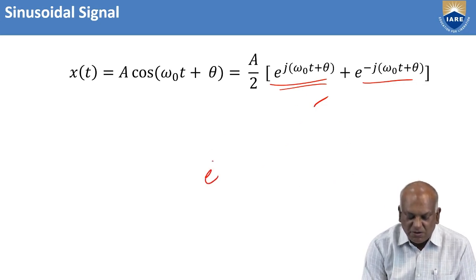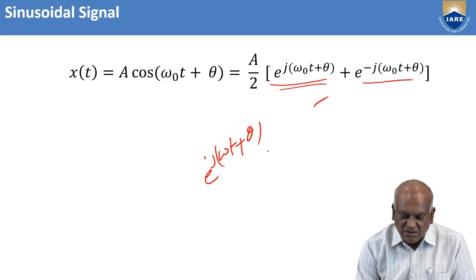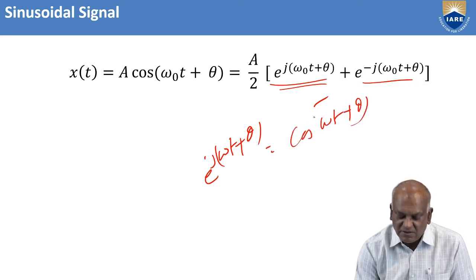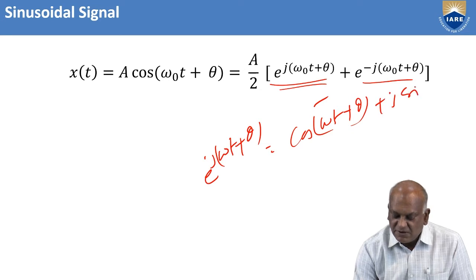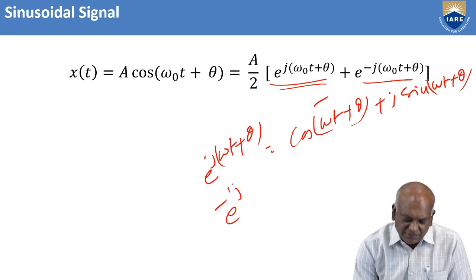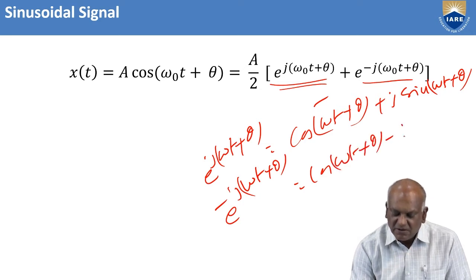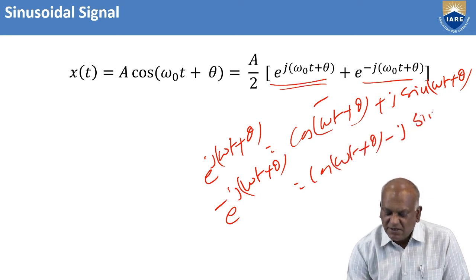According to Euler's formula, e power j (omega t plus theta) is written as cos (omega t plus theta) plus j times sin (omega t plus theta). Similarly, e power minus j (omega t plus theta) is cos (omega t plus theta) minus j sin (omega t plus theta).